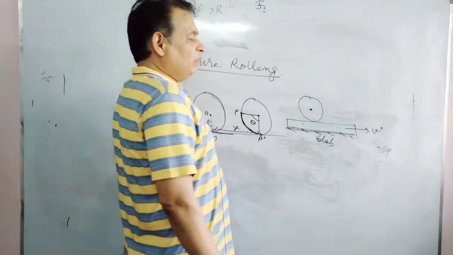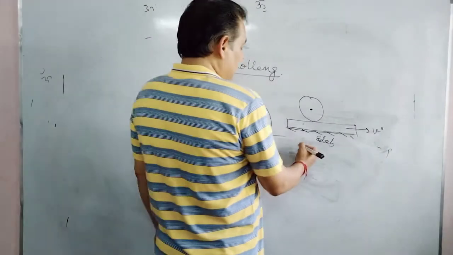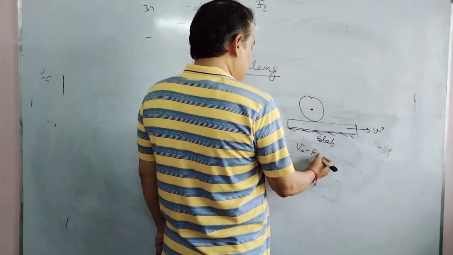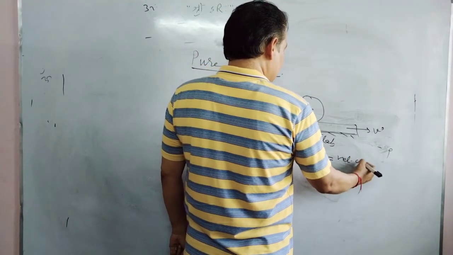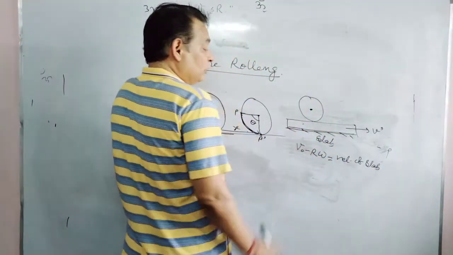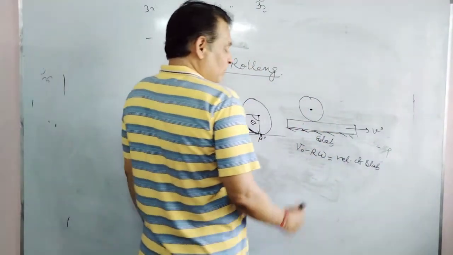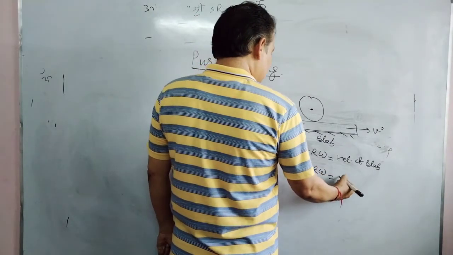V prime is velocity of the slab with respect to ground. In that case, V naught minus R omega will not be 0, but the velocity of slab, means the surface on which this one is rolling. So V naught minus R omega should be equal to V prime.